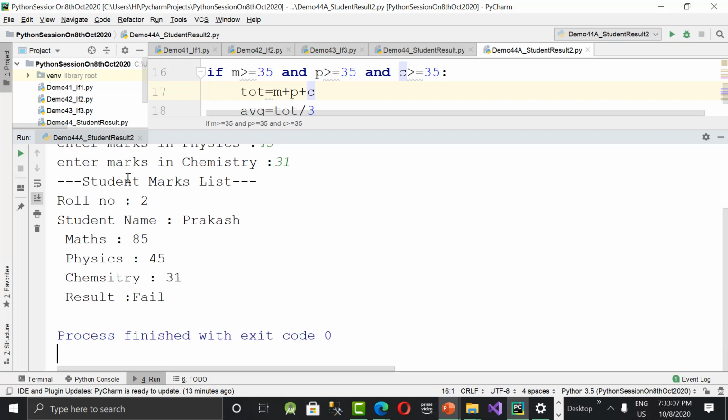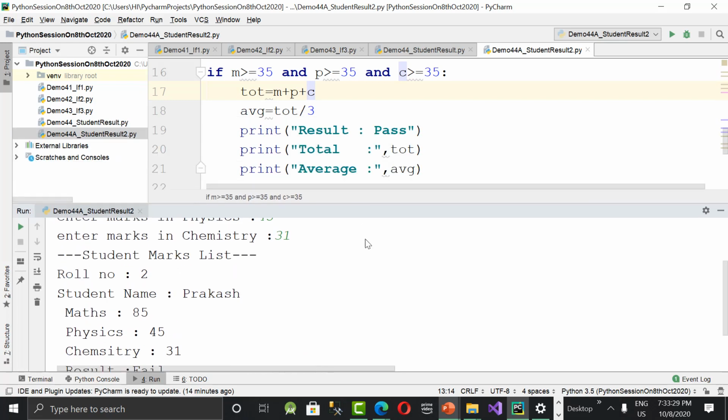Whether you want to print the result first and then the remaining is your choice. That you need to try. After the student marks list, immediately we need to print the result, pass or fail. After that, I want to print the remaining things like roll number, name, and marks. So you need to try that. Only the order we need to change. Okay, is it clear, everybody?